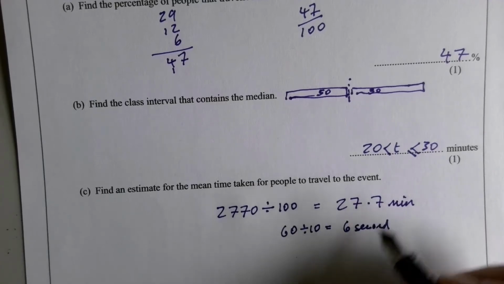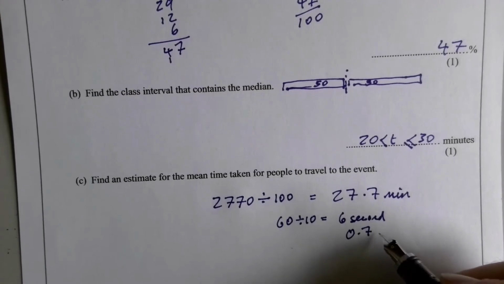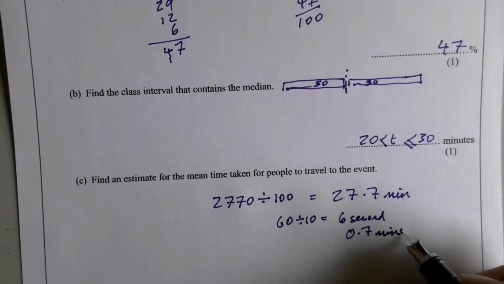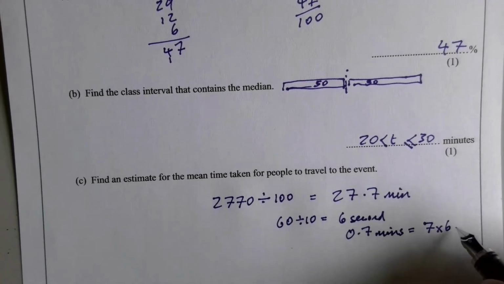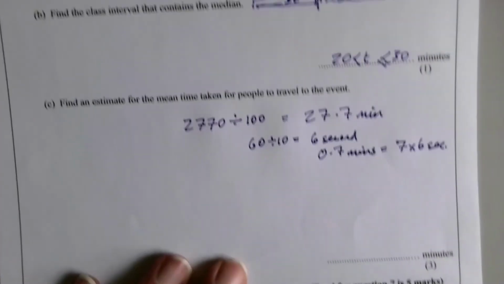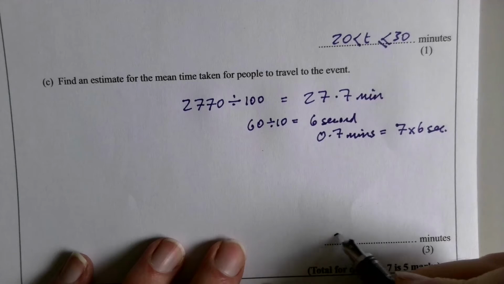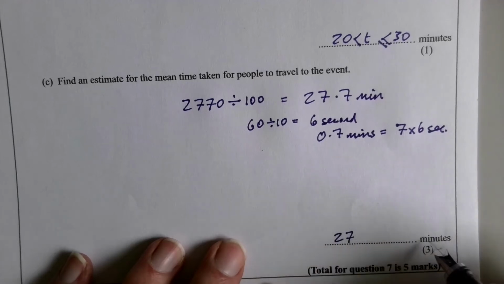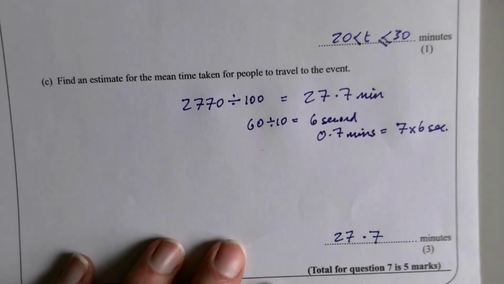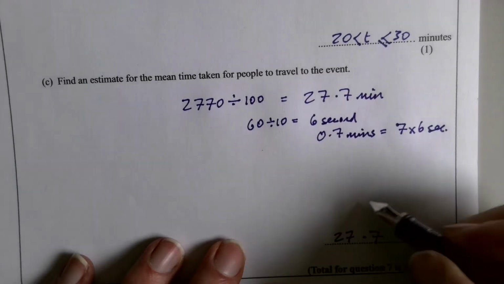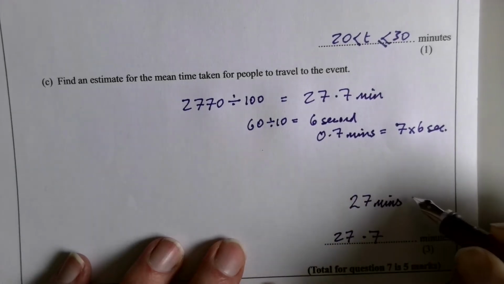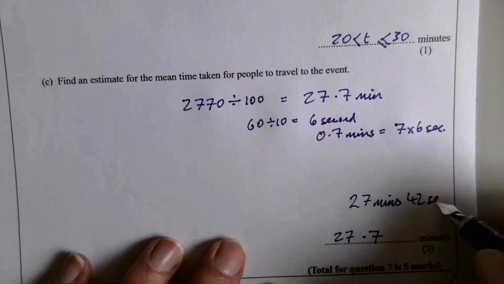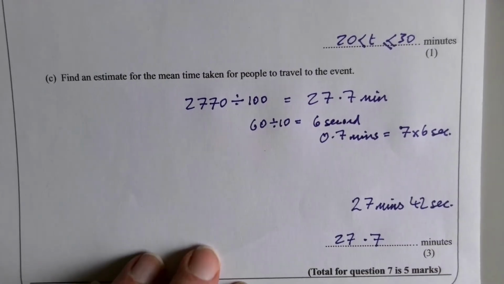So for that reason, 0.7 minutes equals 7 times 6 seconds, and 7 times 6 is 42. So 27, well, they've just put that there, so 27.7 would be 0.7 minutes would be fine. But if you wanted to make more sense, 27 mins 42 seconds would be even better.